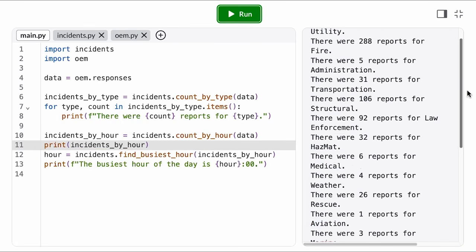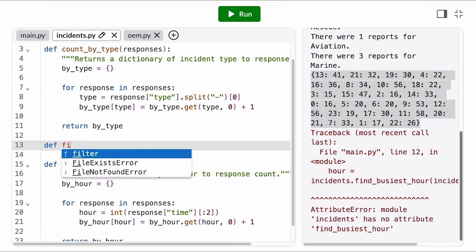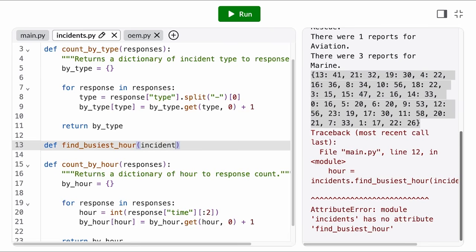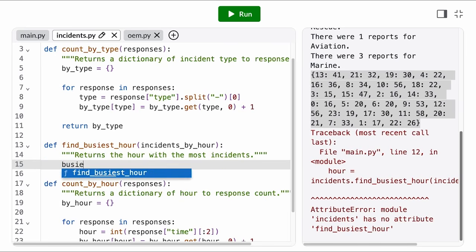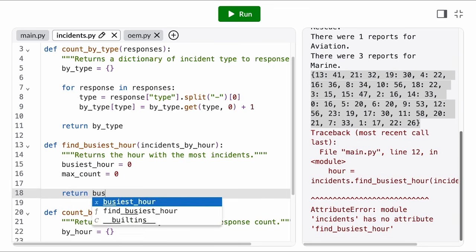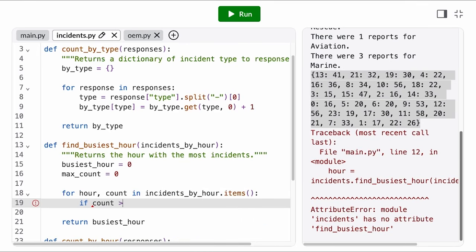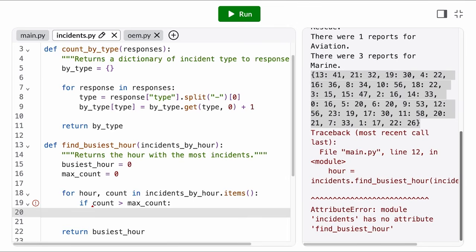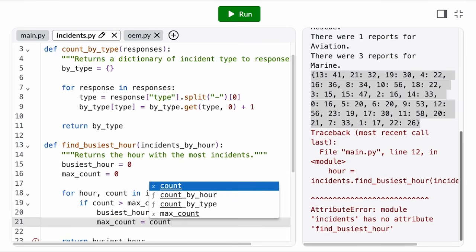Great! Now we just need to write the function that takes in that dictionary of hour to incident count. This effectively boils down to the problem, find the key with the maximum value. So we'll want to iterate over the dictionary and keep track of the busiest hour we've seen so far, so that by the end of the loop, we'll have the absolute maximum. Since we need both the hour and the count, we'll iterate by item, and then on each iteration, we'll check if the current hour's count is greater than the maximum. If it is, that hour becomes our new maximum, and we update our variables accordingly.